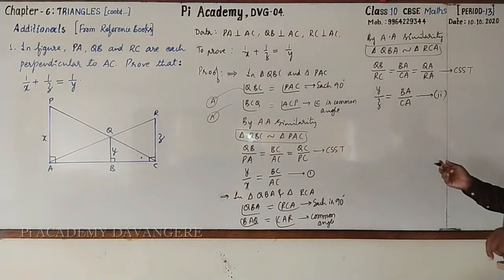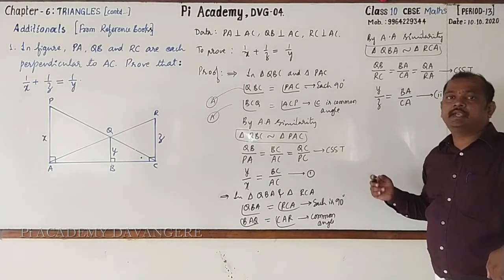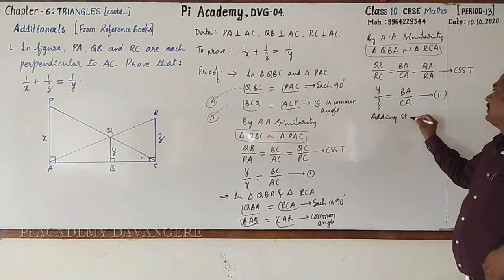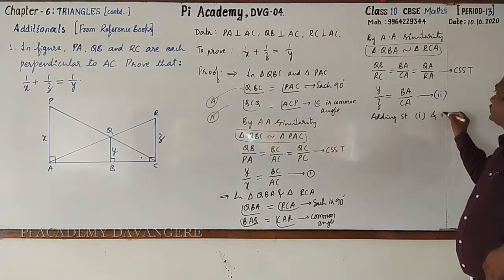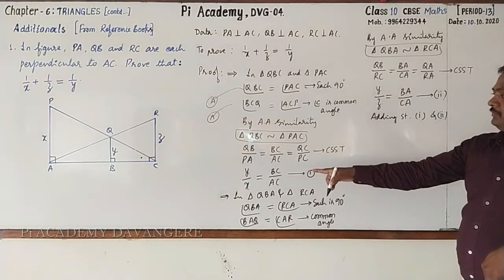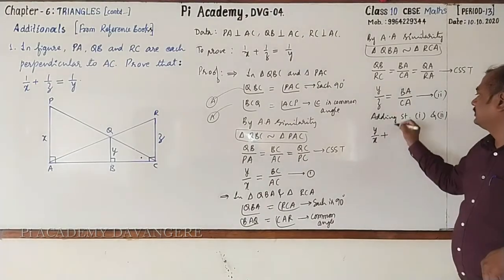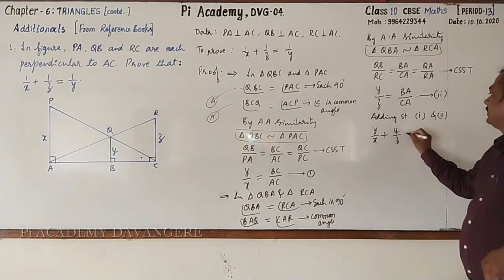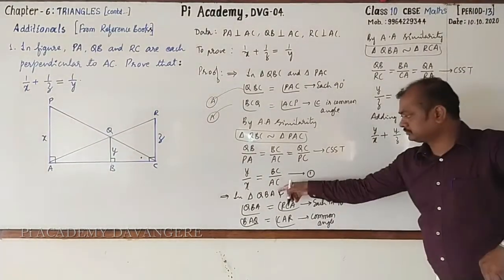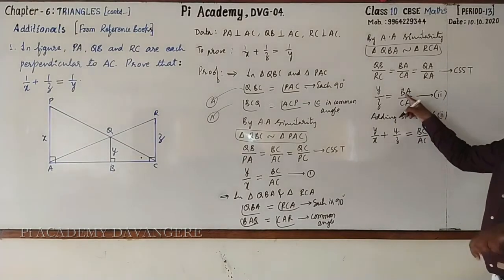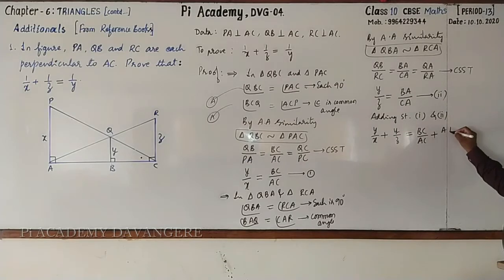Should we go for adding, subtracting, multiplying or dividing? Very good. Adding statements 1 and 2. LHS part: y by x plus y by z is equal to BC by AC plus BA by CA. BA is nothing but AB.